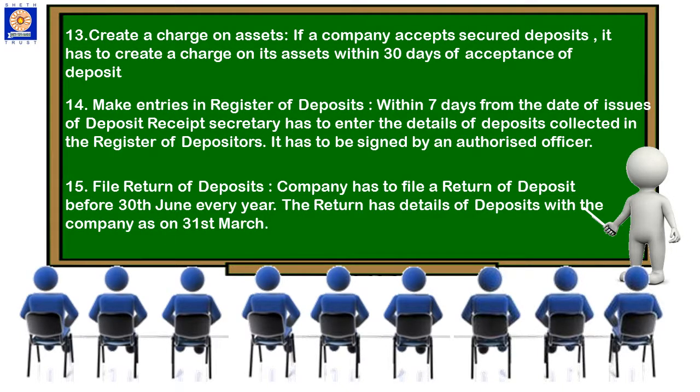File return on deposits. A company has to file, on or before 30th June every year, a return of deposits with the registrar of companies. The return gives details of deposits with the company as on 31st March of that year. So these were the 15 steps of the procedure for accepting deposits from the members. The points are similar to the procedures in accepting deposits from the public.